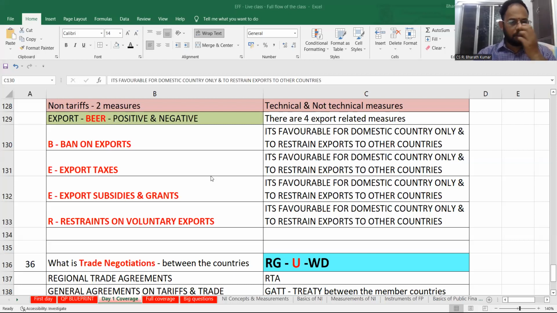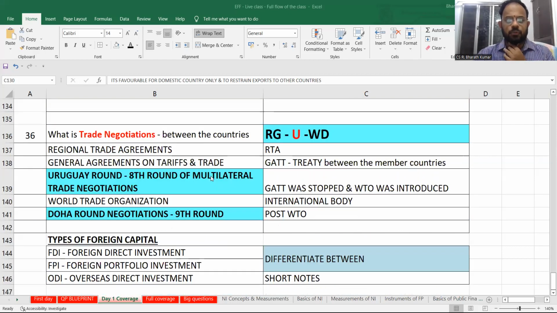So done with your voluntary export restraints. How many trade negotiations are there? There are 5 negotiations. I already told you an example of regional trade agreement. So trade negotiations are actually 5 in number. You can remember it as RGUWD. What is this? All these mnemonics that I asked you to remember are regional trade agreements. That means all these agreements were between the member nations, between the countries nearby. So all these things, there will be some number. We can try to take it in 50 topics.